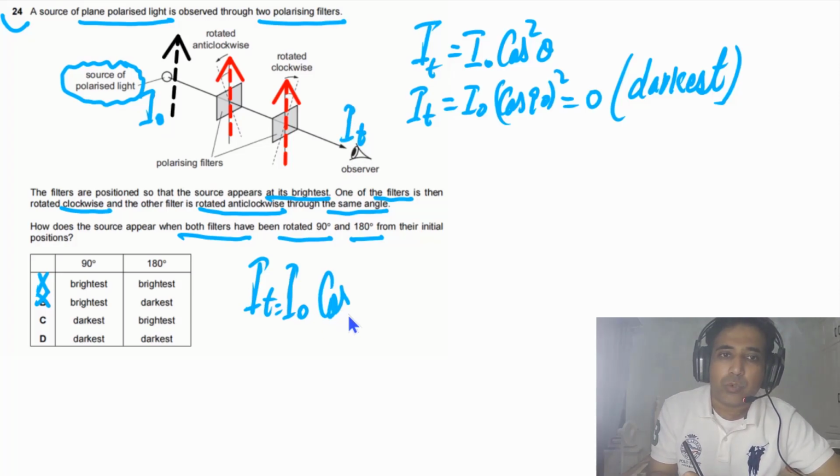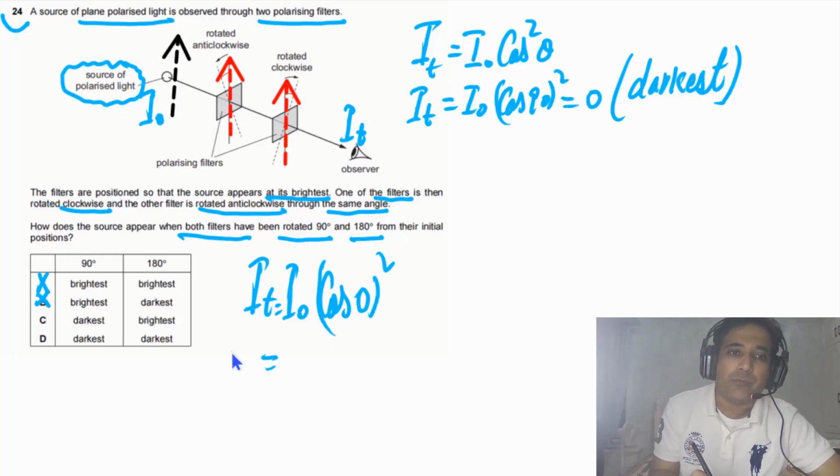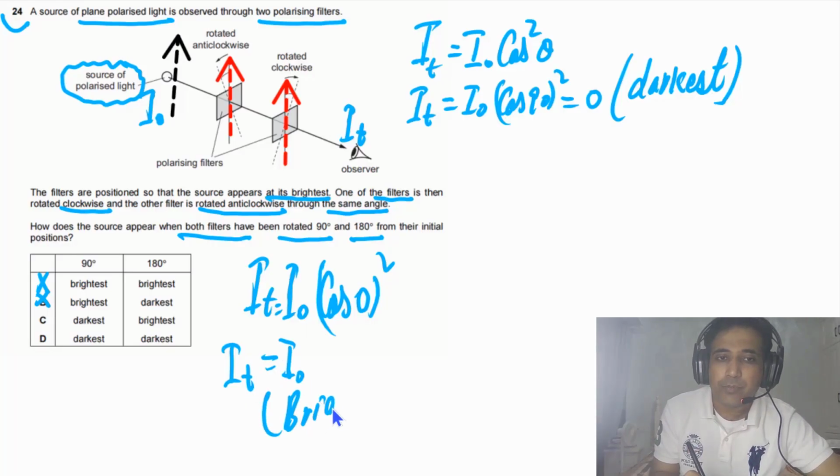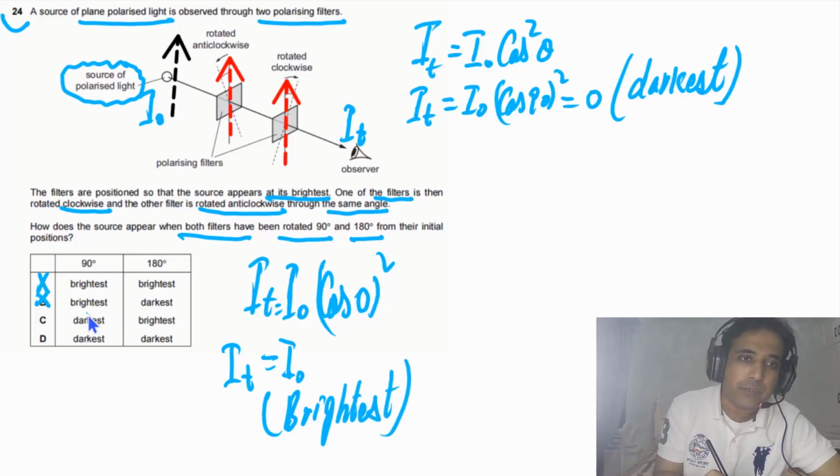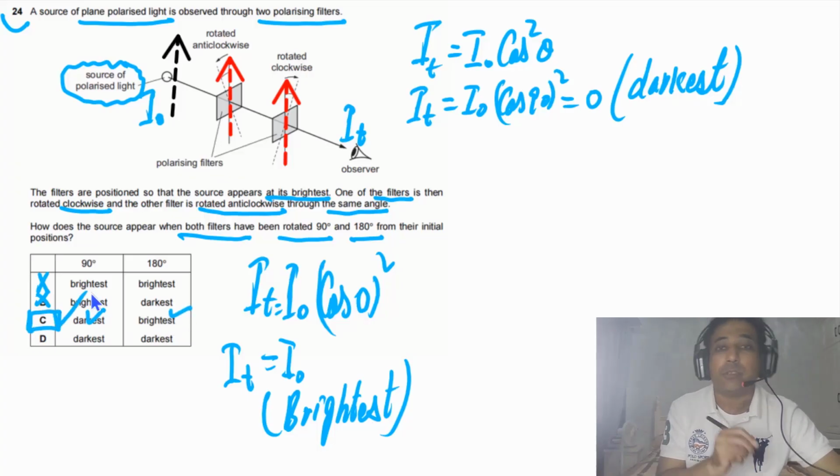And this will be equal to I naught cosine of 0 degrees squared. So if we solve this one, we will get IT equal to I naught. So it means in this case, this one will be the brightest. So the answer for this question is darkest, brightest. So the answer is C. So this is how you can figure it out.